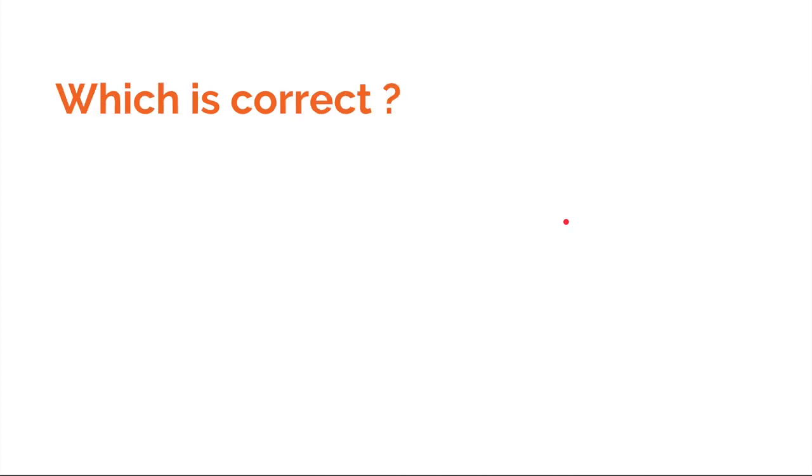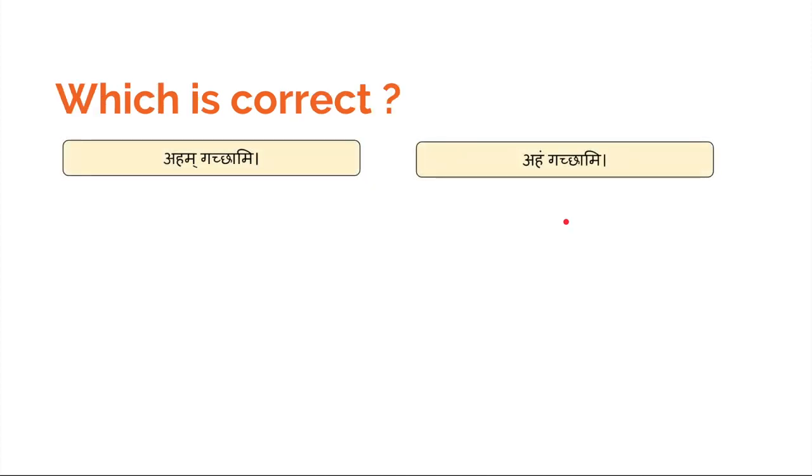Now let's go back and see all our sentences and we will analyze which one is correct. The first example is Aham gachami. I am going. Aham gachami. So here the Makara is at the end of the word Aham, and the next word starts with the letter Ga, that is a consonant. So the Makara will get transformed to Anuswara.